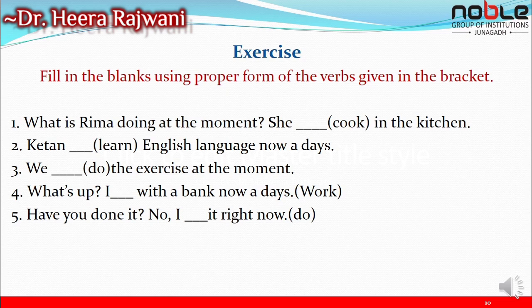Third, we dash the exercise at the moment. Next, what's up? I dash with a bank nowadays. Have you done it? No, I dash it right now. So these are some of the blanks that you have to fill. I am giving you a little bit of time so that you can finish the exercise.